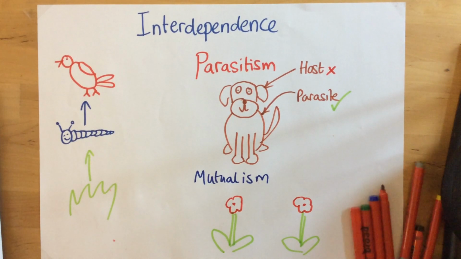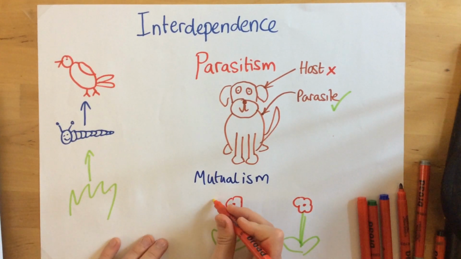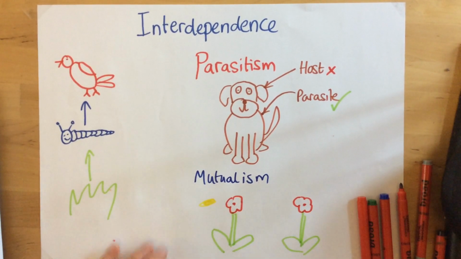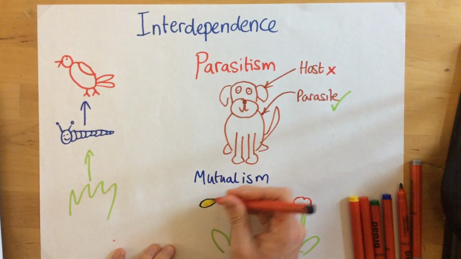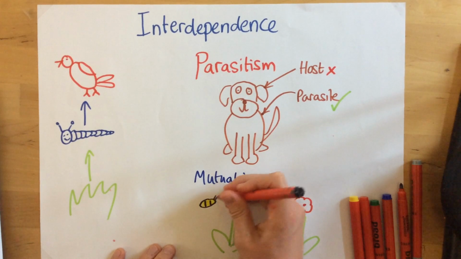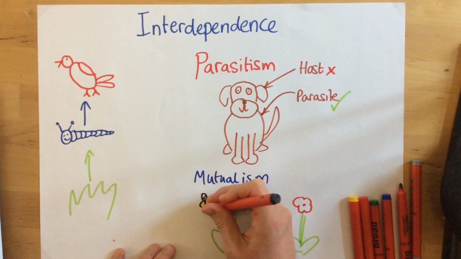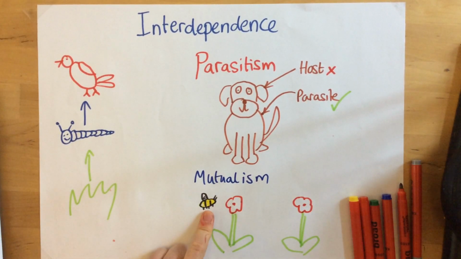And then over here is going to be my bee. Now, unlike a parasitic relationship, where it's only beneficial for one of the organisms, in a mutualistic relationship, it's good for both of the organisms.